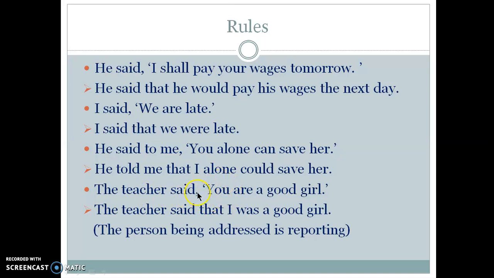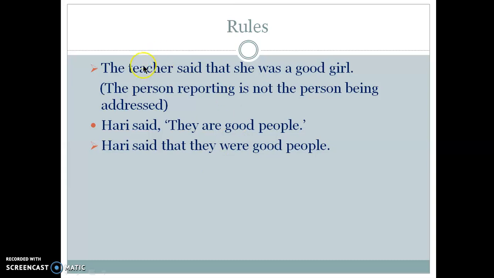So whoever is addressed, he is reporting the utterance. So here the teacher said that I was a good girl. Here you has changed into I. But in the other case, the teacher said that she was a good girl. Here the person reporting is not the person being addressed. Alright, is it clear to you?